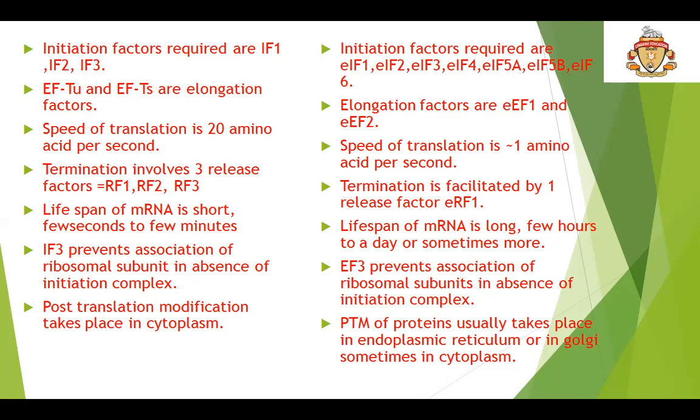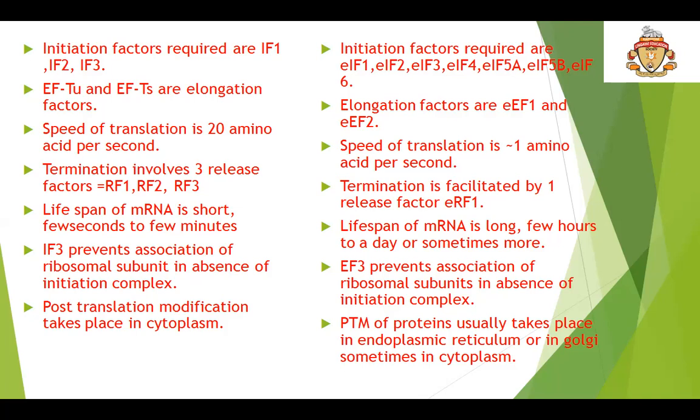Next, in prokaryotes, the speed of translation is 20 amino acids per second, whereas in eukaryotes, it is nearly 1 amino acid per second. Termination involves 3 release factors in prokaryotes, that is RF1, 2, and 3. Termination is facilitated by only one release factor in eukaryotes, that is RF1. The lifespan of mRNA is short, a few seconds to a few minutes in prokaryotes, whereas in eukaryotes, the lifespan of mRNA is long. It may be a few hours to a day, or sometimes it will be more than that.